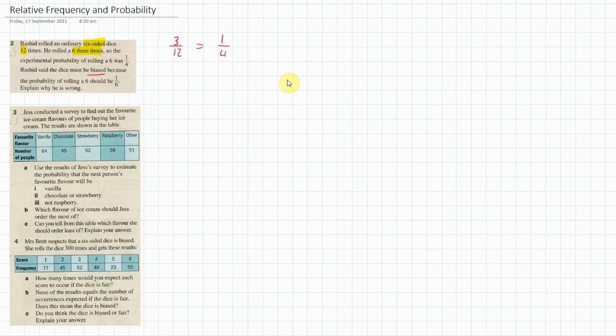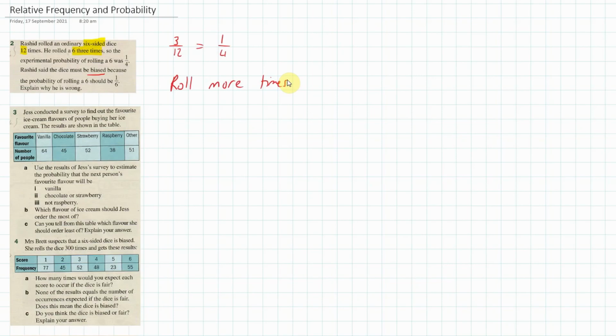The reason he's wrong is he's only rolled the dice 12 times. We would say to him, roll more times. Now, if he rolls 1,000 times, for example, and finds that he's getting 1/4 of his rolls as a 6, then he might have a reason to think that the dice is biased.